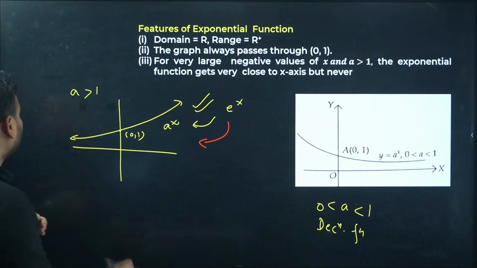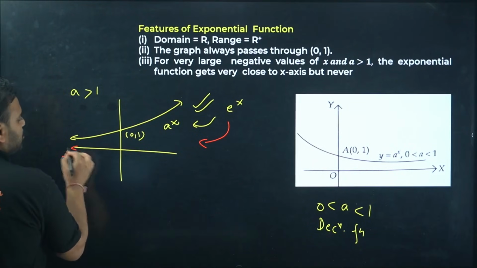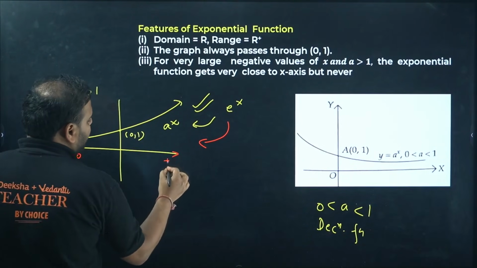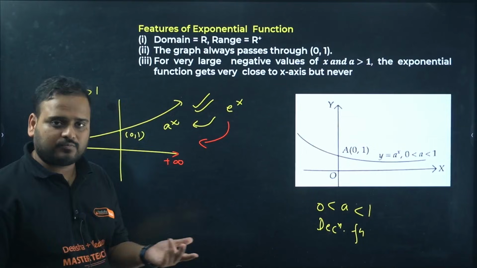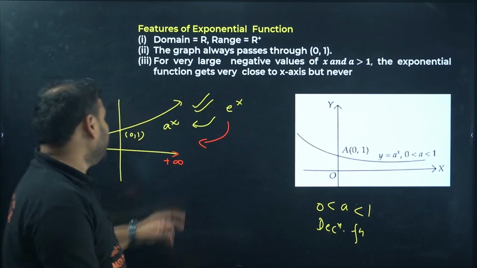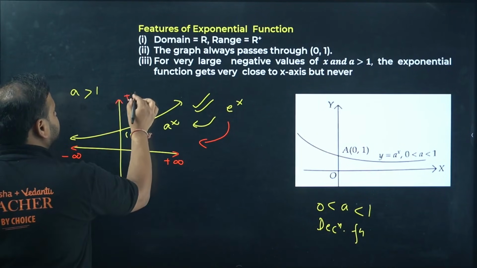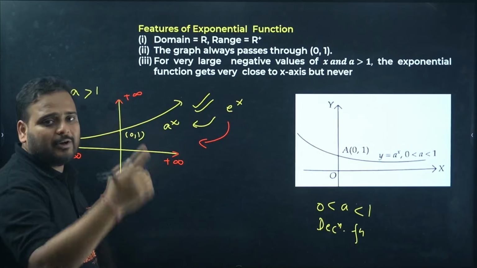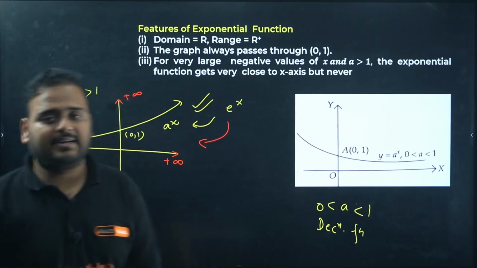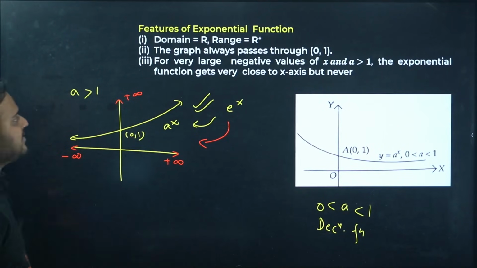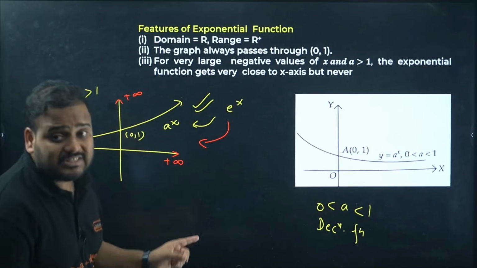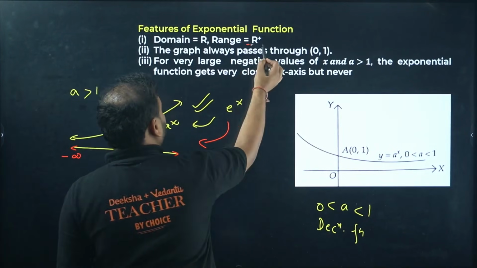So when you go to negative infinity, the value goes to 0, and when you go to plus infinity, the value goes to plus infinity only, on this side. When x goes to plus infinity, y also goes to plus infinity on the right hand side. The domain is all real numbers, the range is only positive values, not even 0.